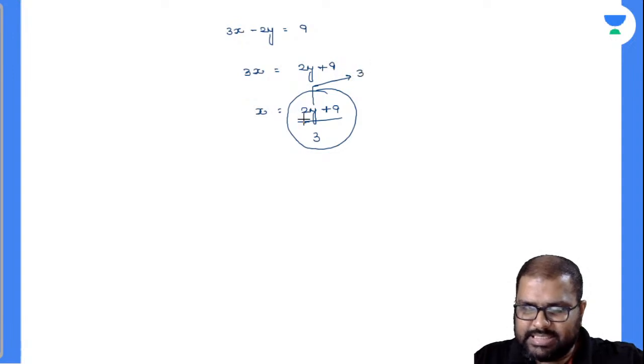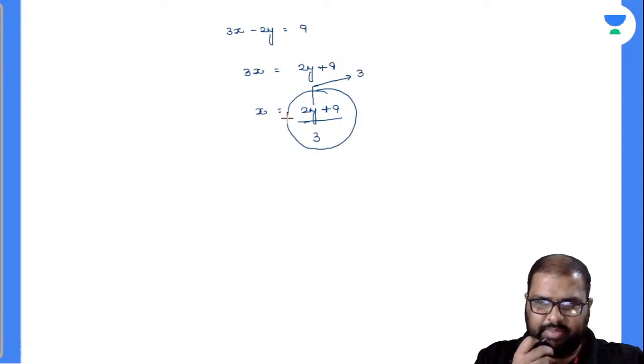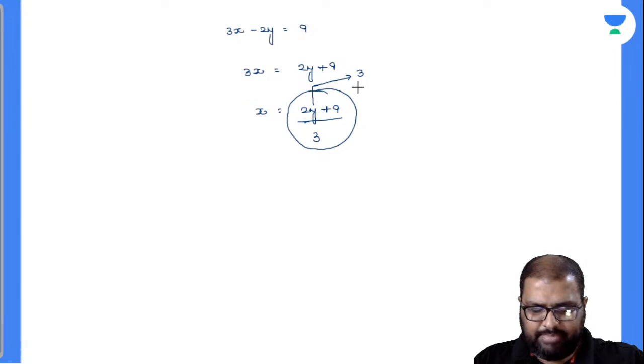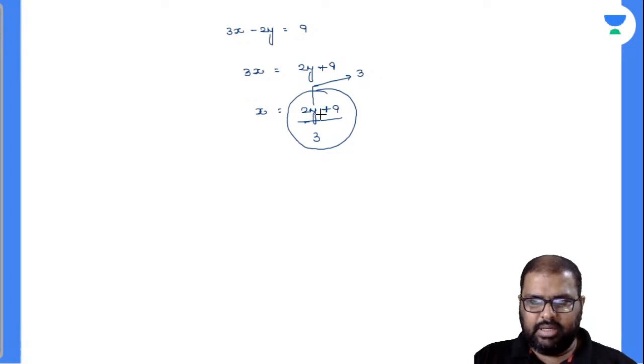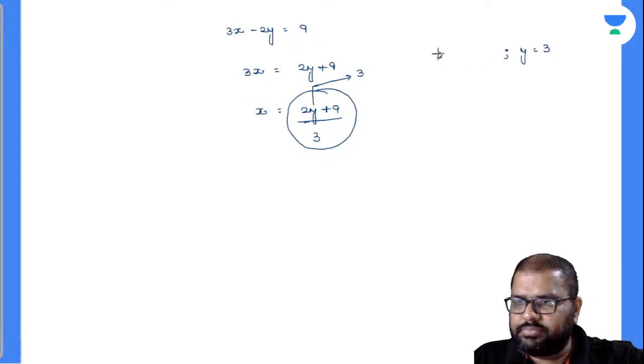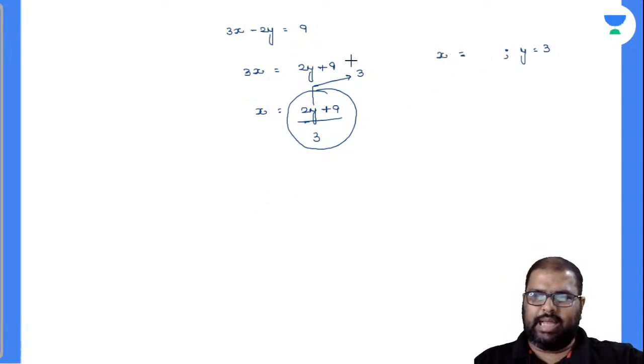Y is equal to 3. Y is equal to 1 will not satisfy, and 0 you cannot write, as the contribution has to have some value. So 1 I cannot give you. If Y is 2, 2 into 2 is 4 plus 9 will become 13. If Y is 3, 2 into 3 is 6 plus 9 is 15. Yes, it is divisible. So my Y value is equal to 3. If my Y value is equal to 3, what will be my X value? 15 by 3 is nothing but 5.